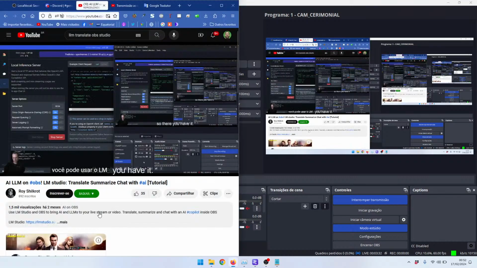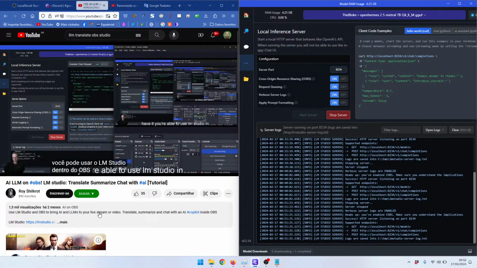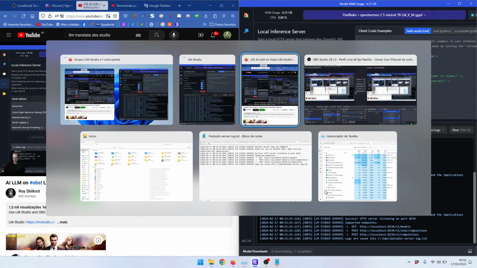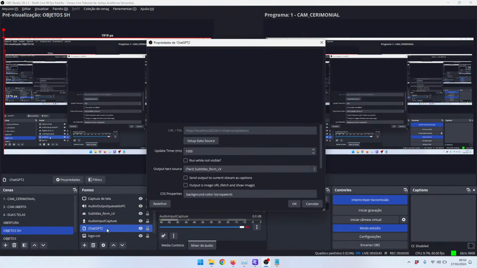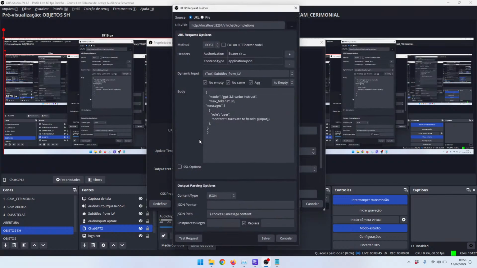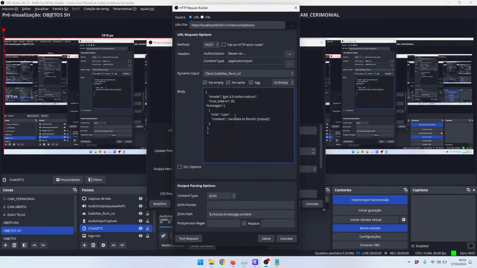You're able to use LM Studio inside OBS to chat with an LLM, answer some questions, and do things like summarization and translation all the same. Let's try translation to a different language. All we have to do here is to change the prompt to the LLM. Instead of answering the question, just translation.